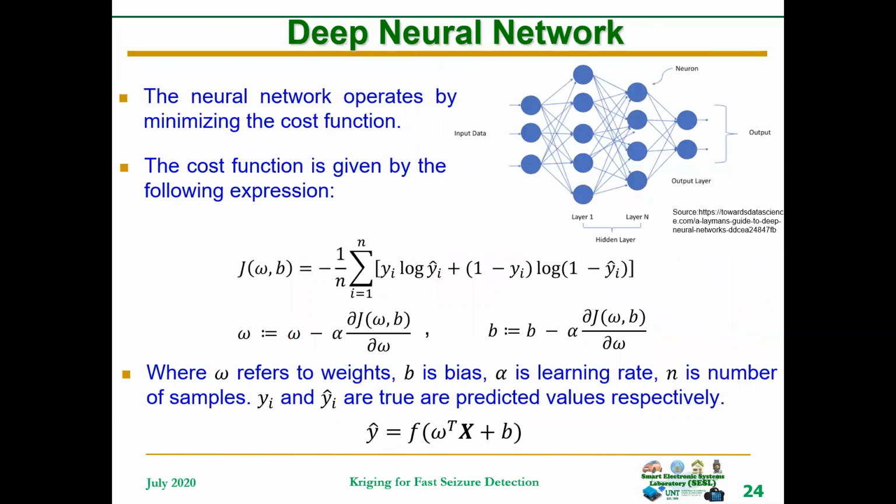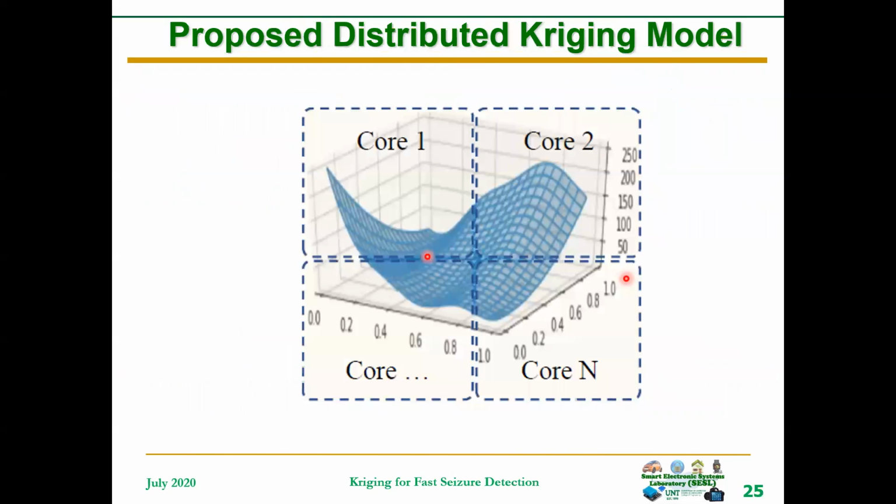This is a deep neural network, where we use forward propagation to calculate the cost function, and then backward propagation to calculate the weights and biases so that we can get our final prediction using this formula below. Now, the concept of distributed Kriging is such that we distribute the Kriging computation across multiple cores. As you can see in this figure, we have cores 1, 2, 3 up to core n.